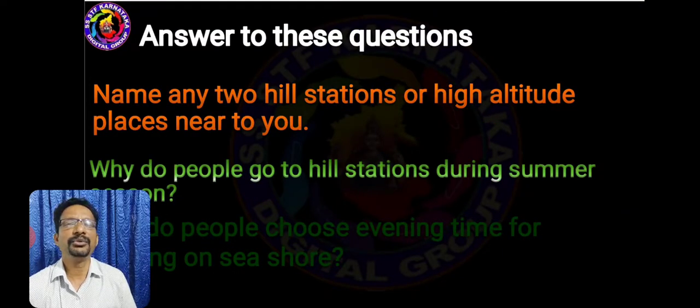Can you name any two hill stations? Which one do we have in Mysuru? Yes, you're right. It's the Chamundi Hill. Why do people go to hill stations during summer seasons? Because of the cool breeze. Why do people choose an evening walk on the seashore? Again, it's a nice cool breeze.